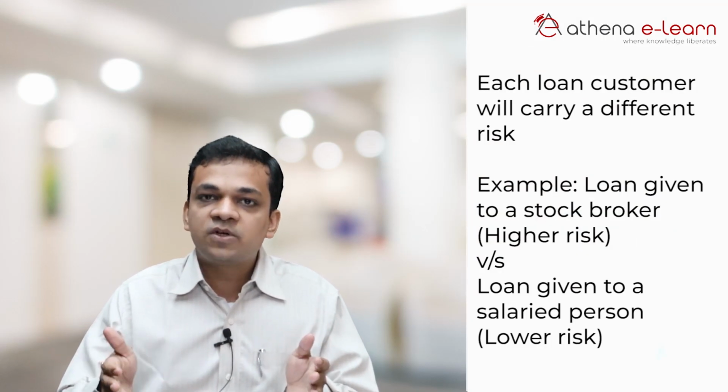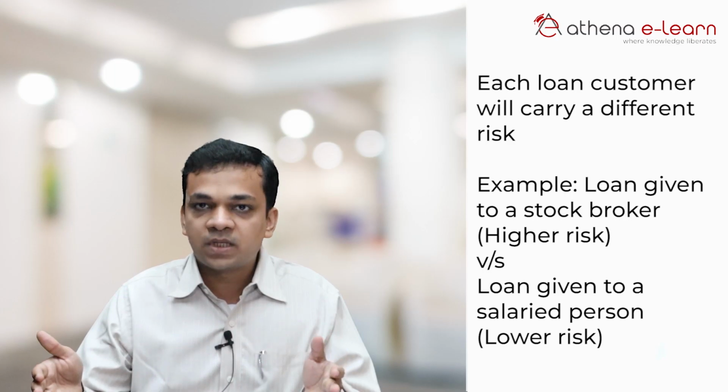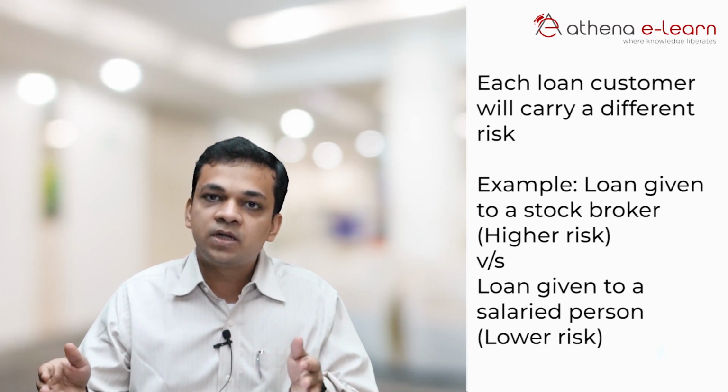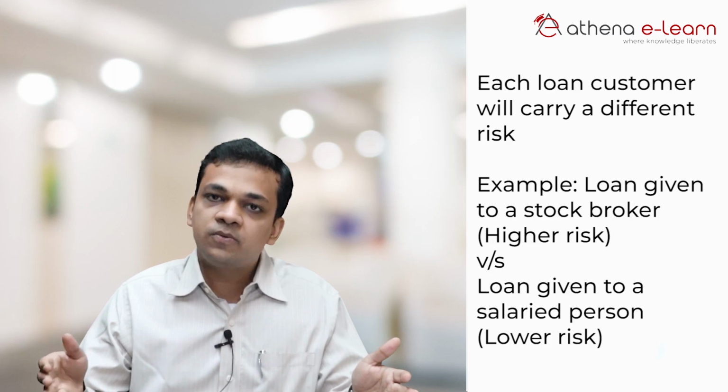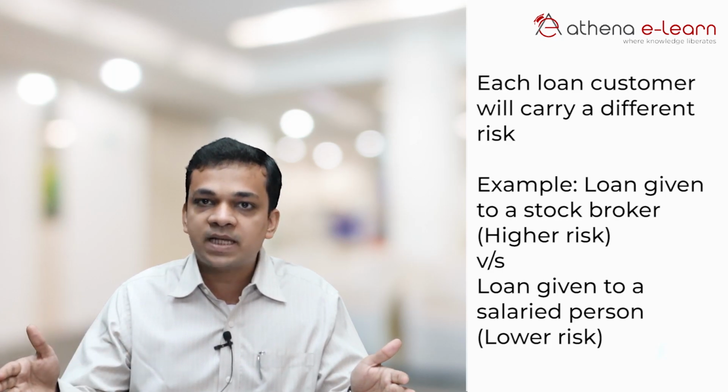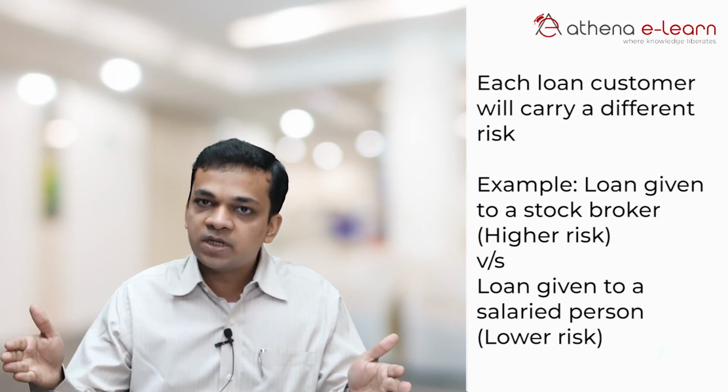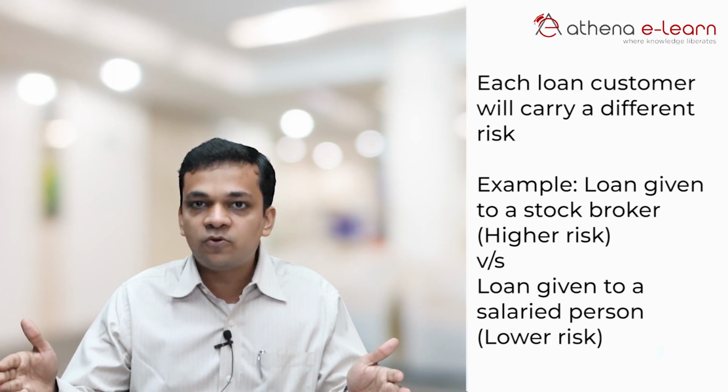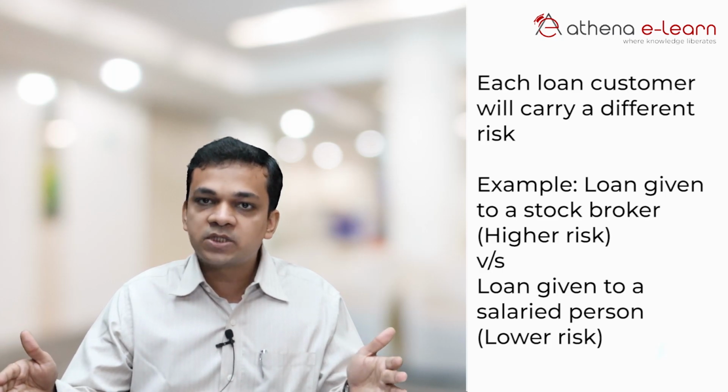And even when we dissect the loan book, each loan customer will carry a different risk. For example, you are giving a loan to a stockbroker versus giving a loan to a person who's salaried.